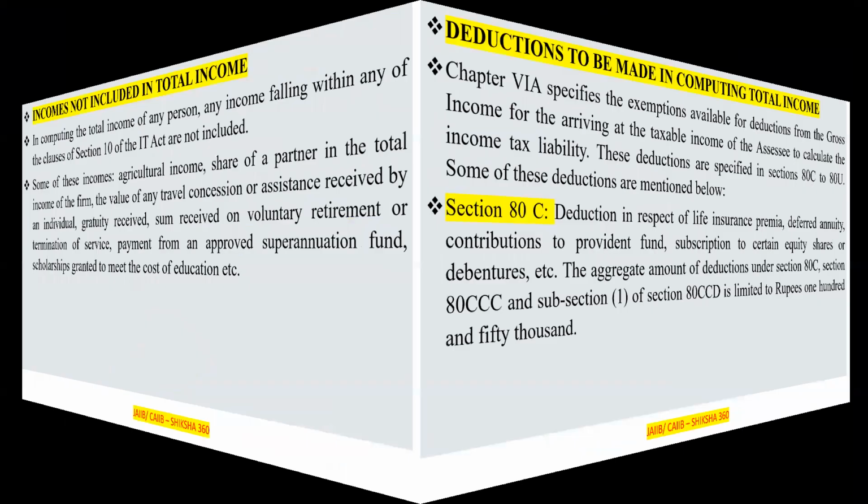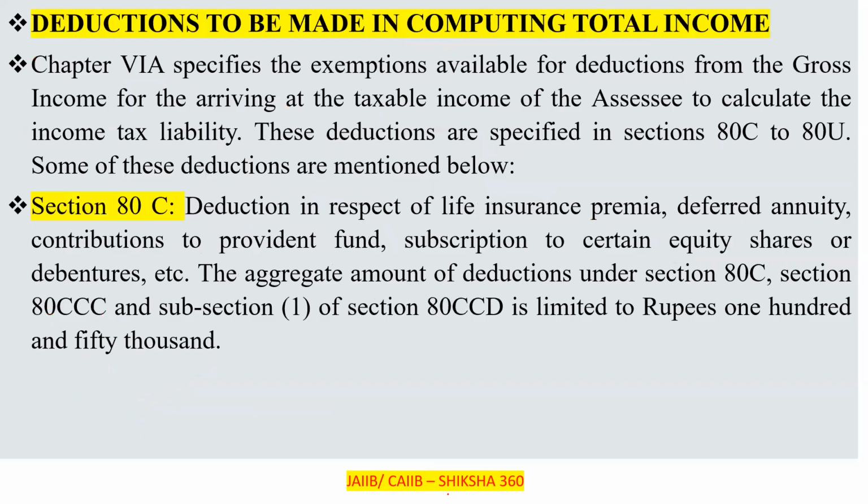Now move to the next one: what are the different deductions under different sections? This is the last point we have to discuss in today's session. Chapter 6A specifies the exemptions available for deduction from the gross income for arriving at the taxable income of the assessee, to calculate the income tax liability.